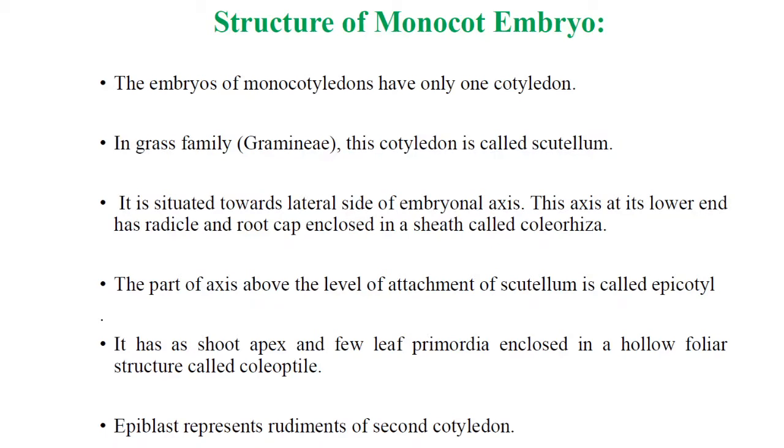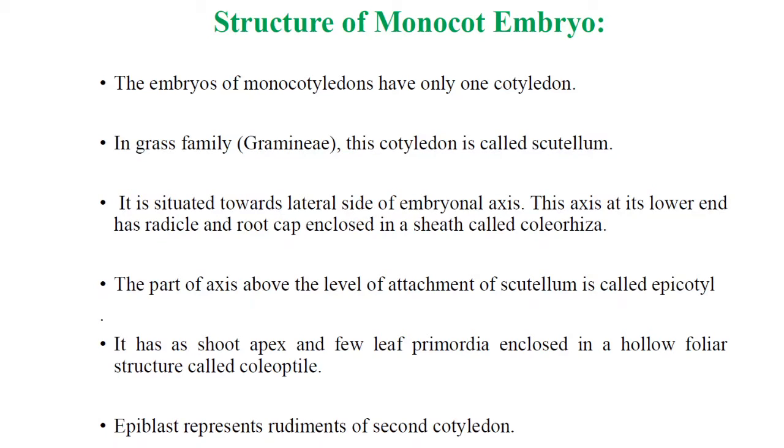Then we come to the structure of the monocot embryo. Like the dicot embryo, the monocot embryo is also a special structure. The embryos of monocotyledons have only one cotyledon. Yes, only one cotyledon. That is the main difference between dicot and monocot. Mono means single, di means two. When we consider the monocot embryo, it has only one cotyledon.